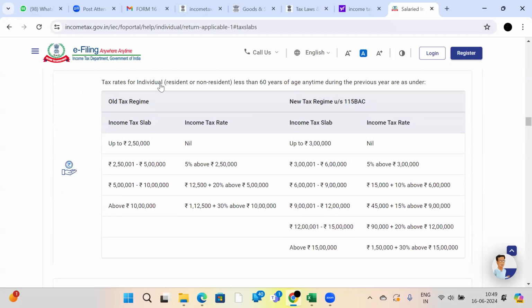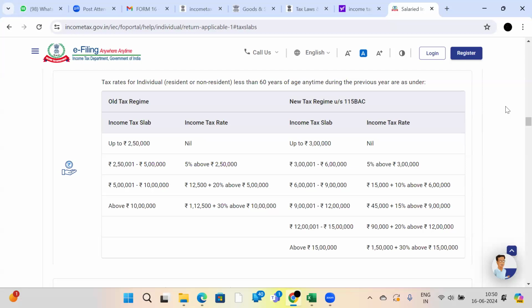See, tax rates for individuals less than 60 years of age at any time during the previous year. See, there are two tax regimes. One is the old tax regime, another one is the new tax regime. I will tell you, listen to this point carefully because it will be helpful for everyone. And this is the biggest doubt nowadays. Sir, will I get benefit under the old tax regime? Will I get benefit under the new tax regime? There are a lot of questions.